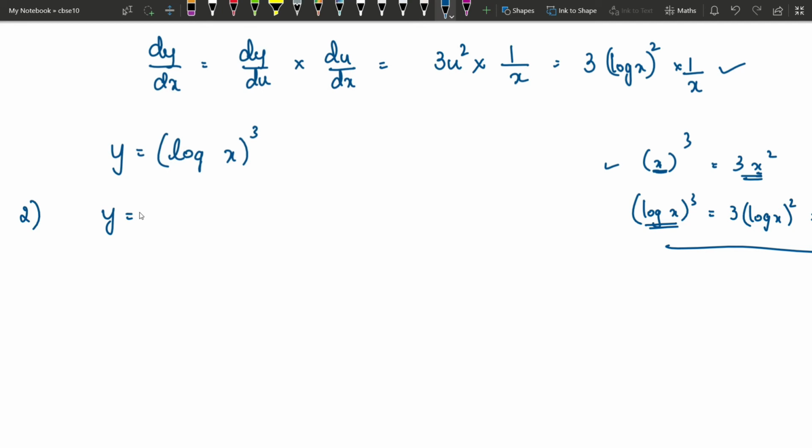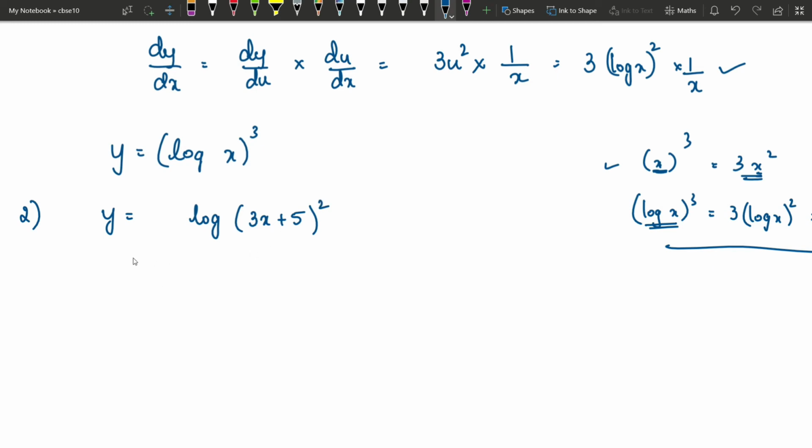What if you have log of 3x plus 5 square? Okay, now the square is not for log, square is only for this. Okay, log of 3x plus 5 square. Here, what is the outermost function? Log. Next outermost function is square. Then comes 3x plus 5.